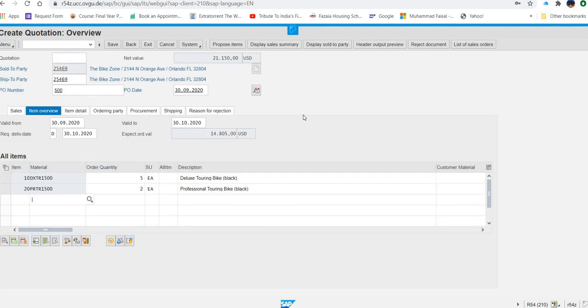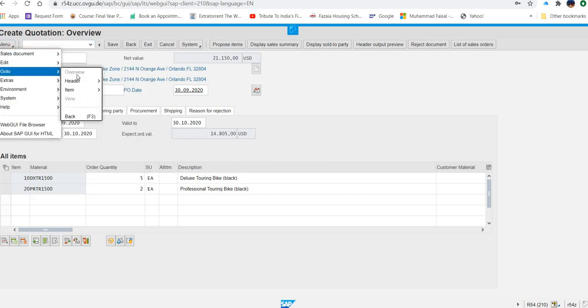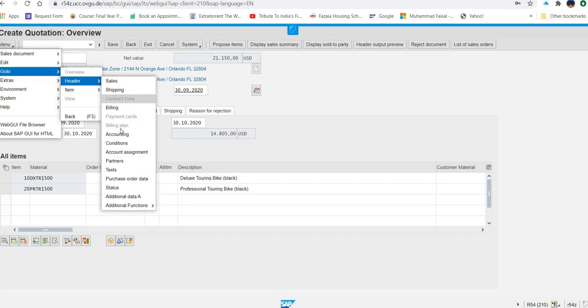Now they are saying you have to click on the menu that is given, go to. Where is that menu? Let me just search. Condition. That menu will come from here maybe. Go to header and condition.